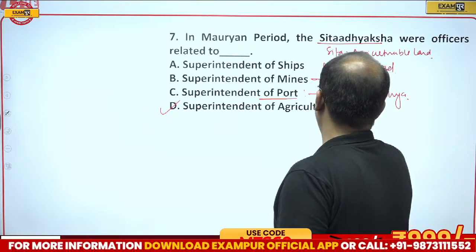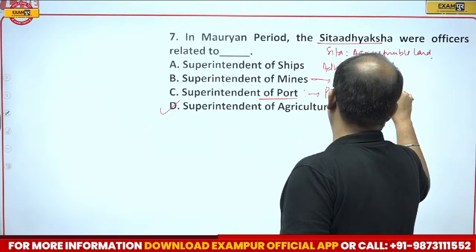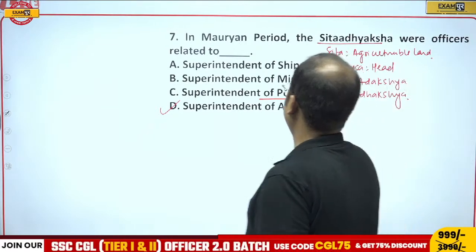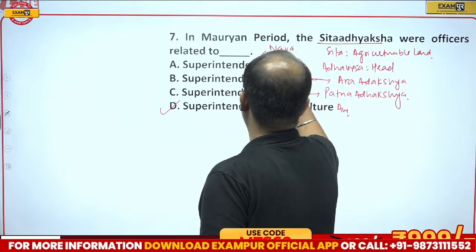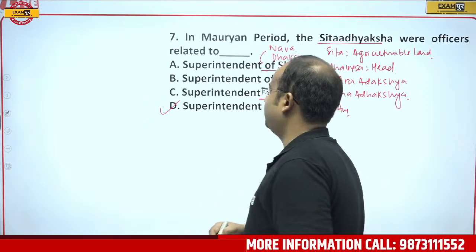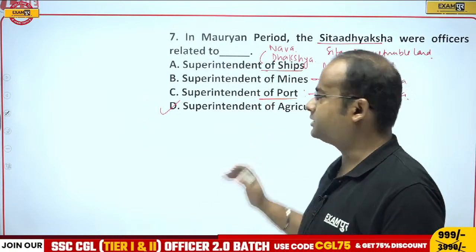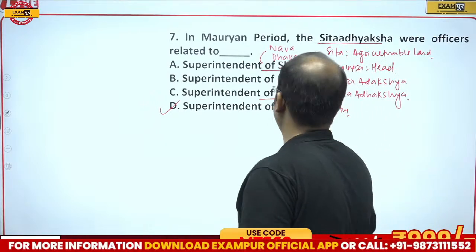Superintendent of mines, Akradhyaksha. And superintendent of ship was called Navadhyaksha. Therefore, correct answer will be option D, guys, that is the superintendent of agriculture.